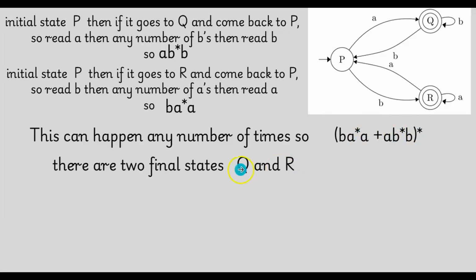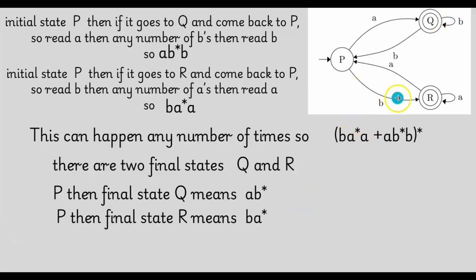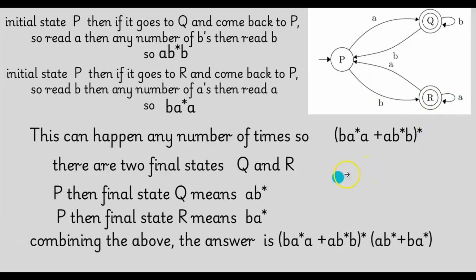And there are two final states, Q and R. If P then final state Q, that means A and any number of B's, that is 0 or more occurrences of B. And P then final state R means read B then 0 or more occurrences of A. So now we can combine this and this, so that is the final answer. So option D is the answer.